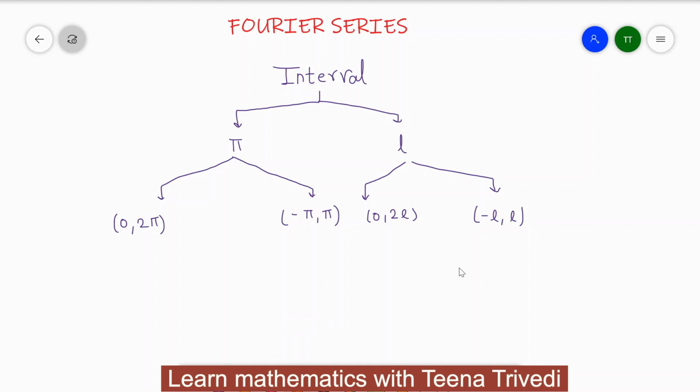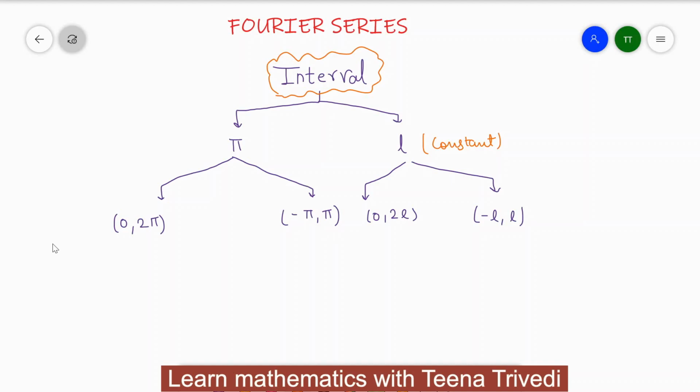So today we will understand how the formula changes with the interval. You can see that in a Fourier series, the interval plays a major role. The first is the pi interval and the other is the L interval. L means any constant. In the pi interval there are again two kinds: first is 0 to 2 pi and second is minus pi to plus pi.